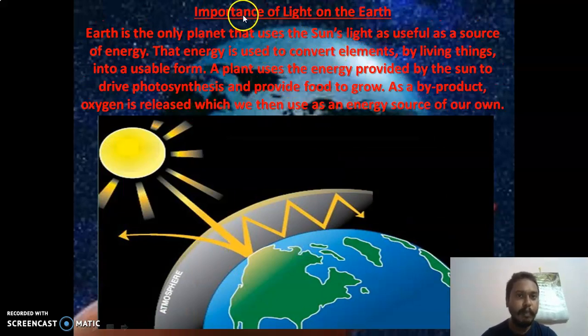Next is the importance of light on the Earth. Just now we have studied the best distance. Because of this best distance, we get the proper amount of light, which is neither so hot that it burns us, nor so cold that it makes us cold. It is a perfect distance, but we cannot always use the word perfect.